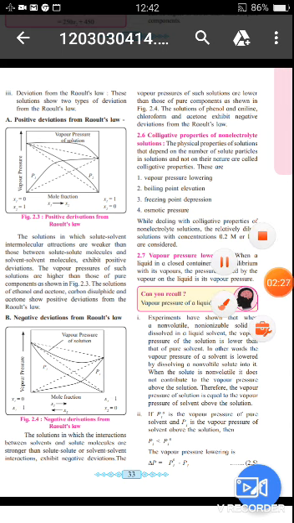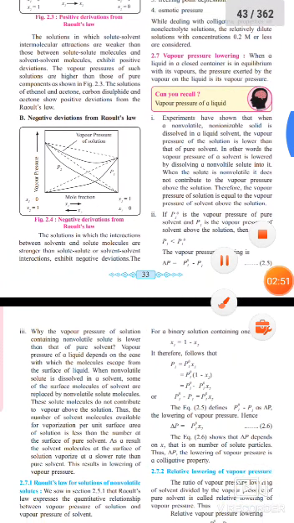Second, we discuss Raoult's law. If P1⁰ is the vapor pressure of the pure solvent and P1 is the vapor pressure of the solvent above the solution, then P1 is less than P1⁰, and the vapor pressure lowering ΔP is equal to P1⁰ minus P1. So the next, third point is: